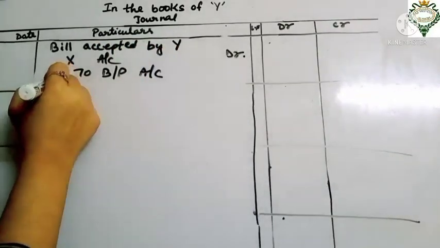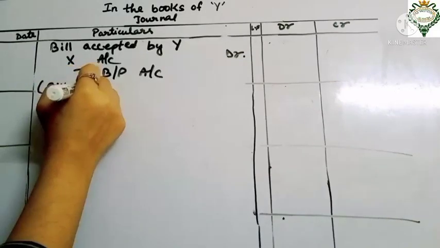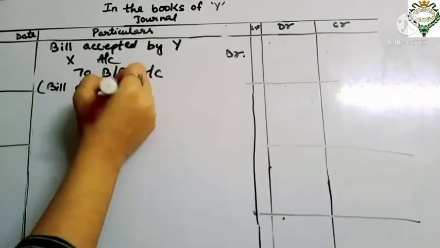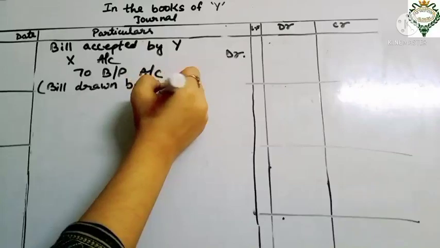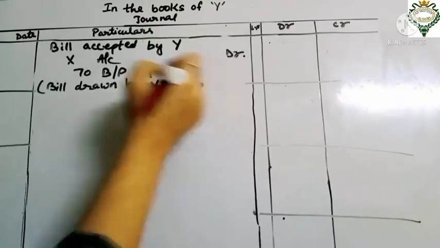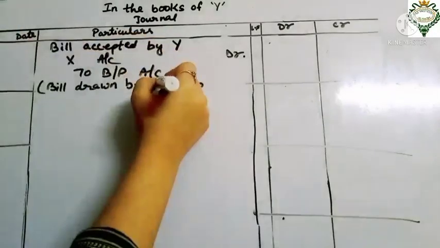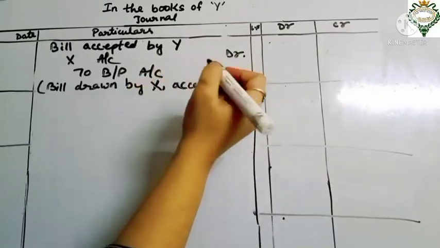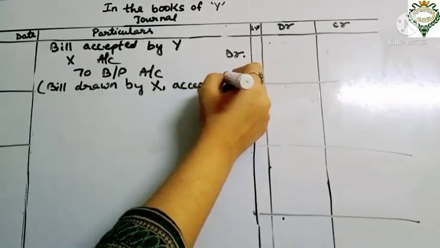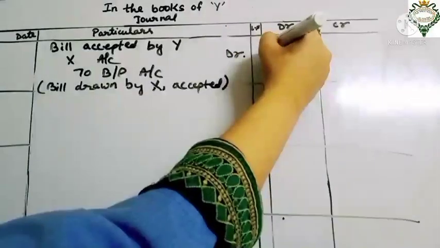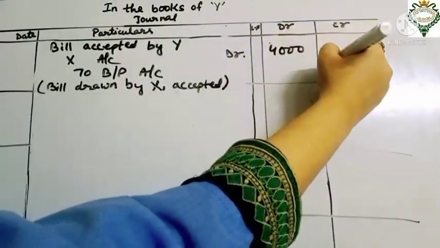The narration will be bill drawn by X accepted, and the amount will be the same 4,000.